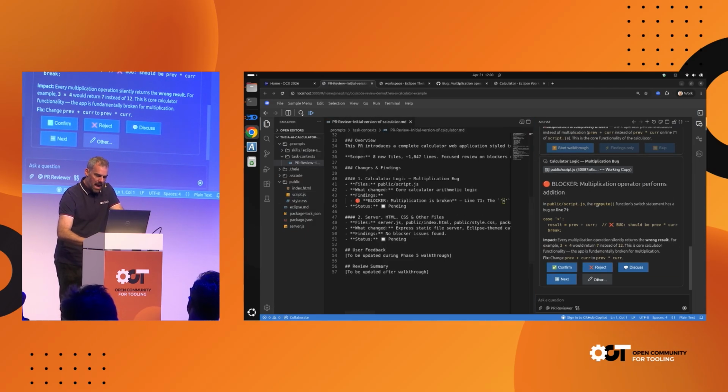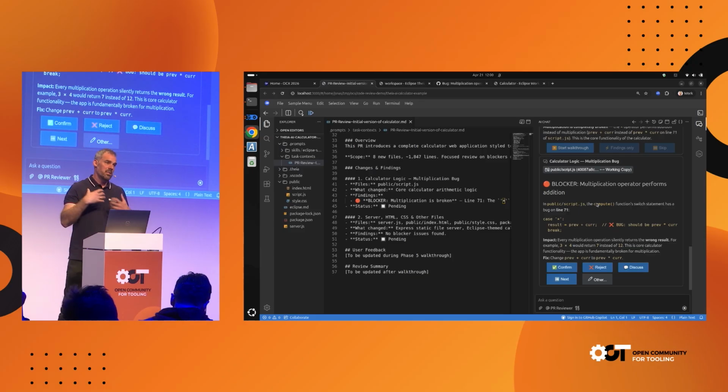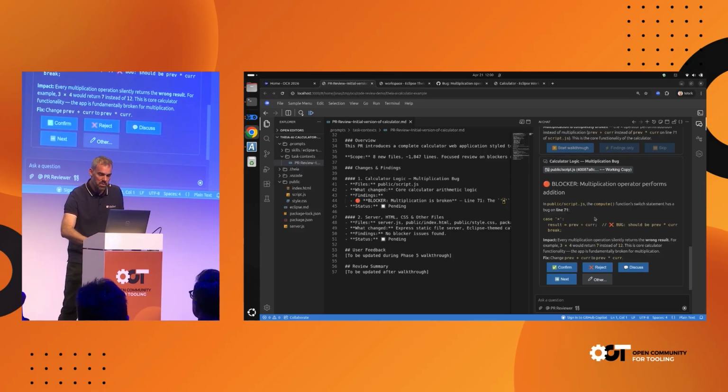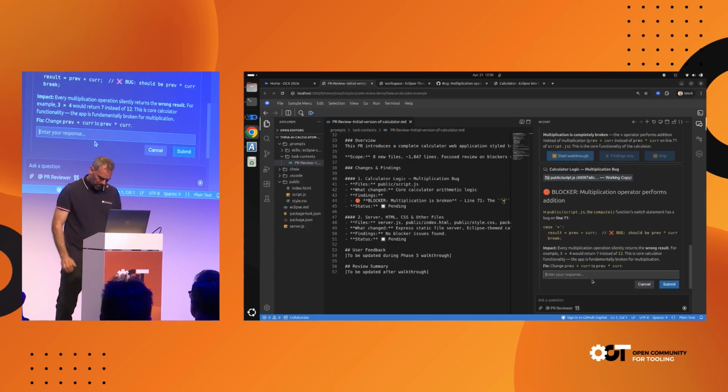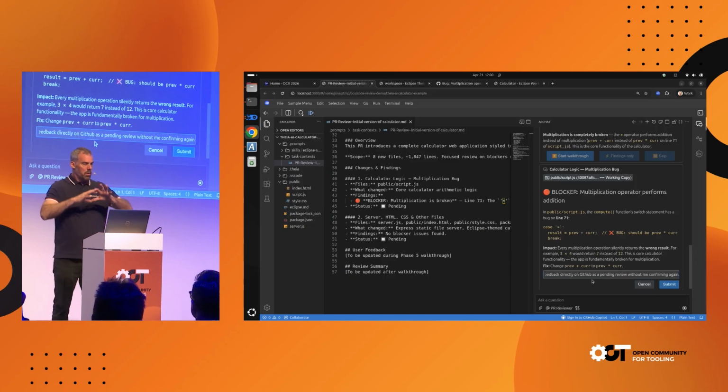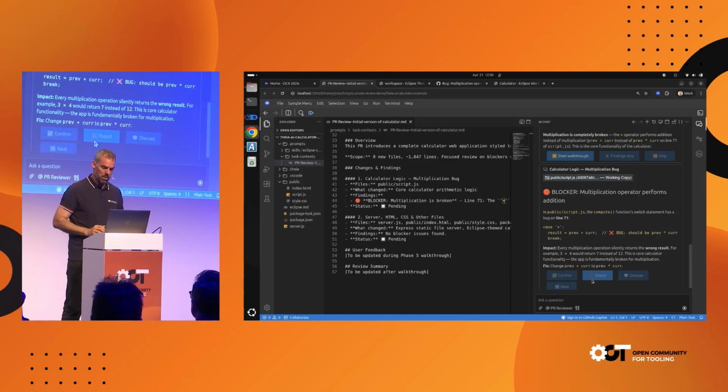Okay. And now I can decide, do I confirm this finding? Do I see it differently? What are my thoughts? It really helps me with that. And to keep this short, I will say, skip, so this finding is fine, skip the remaining review and just post it on GitHub.